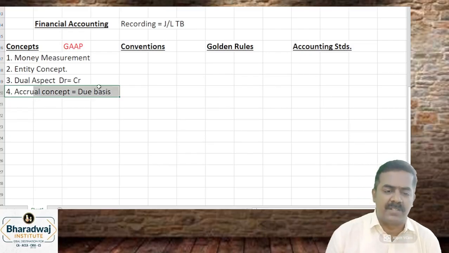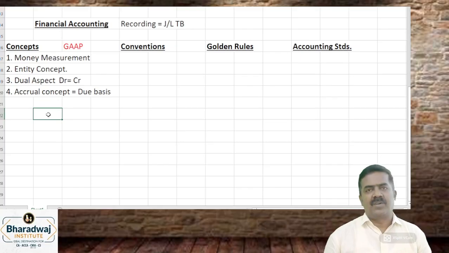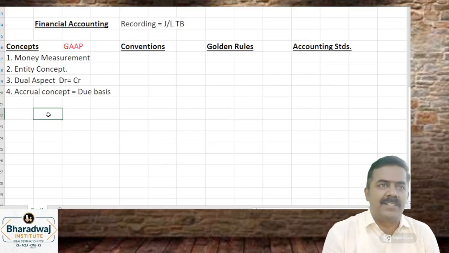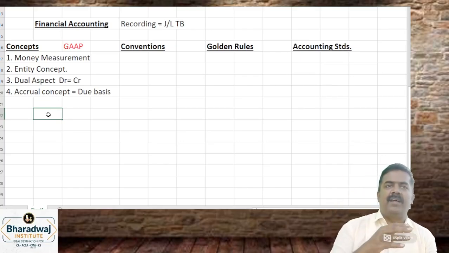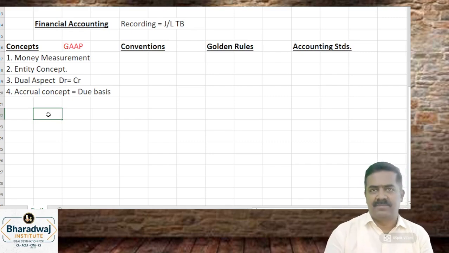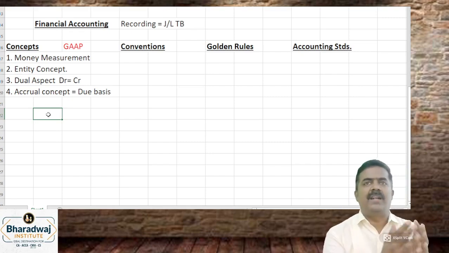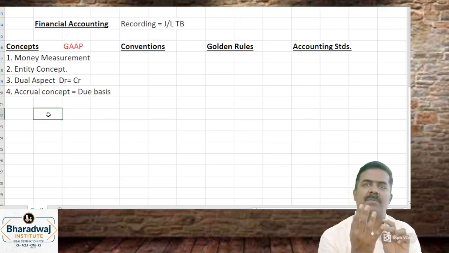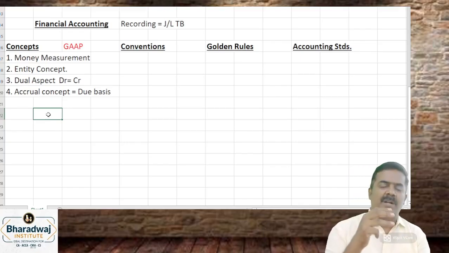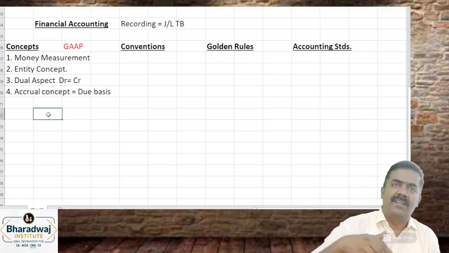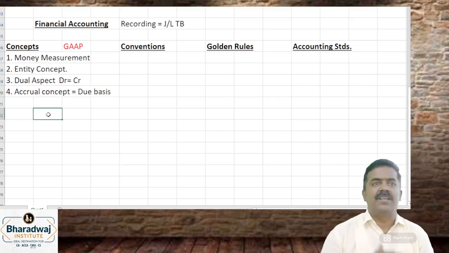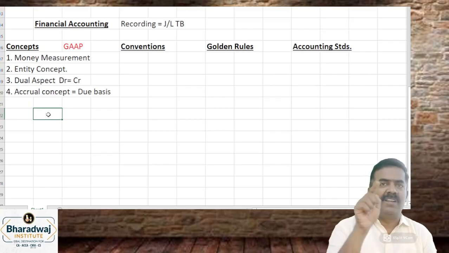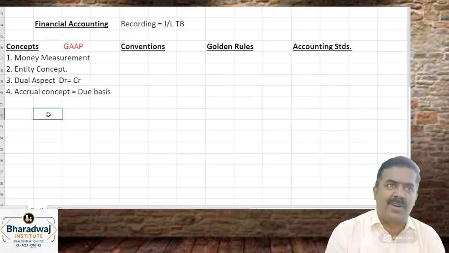We record on what basis? Due basis. For example, you made a fixed deposit in bank. Bank will pay interest after 6 months. But interest is accrued. We made a deposit in October. October, November, December, January, February, March. 6 months is over. But bank will pay interest only after the next 6 months, because once in a year they pay interest, let us assume. Will you record that 6 months interest?